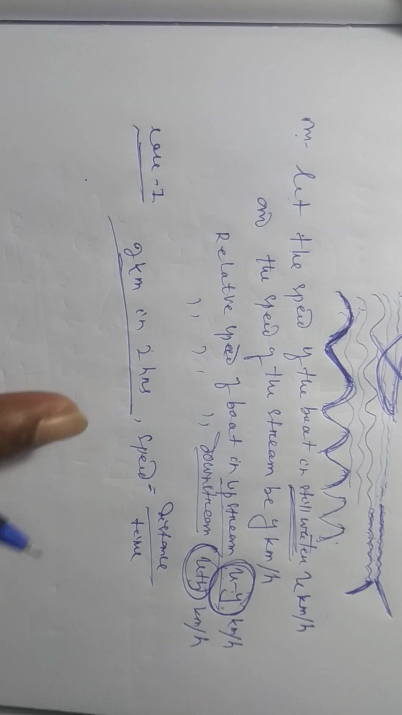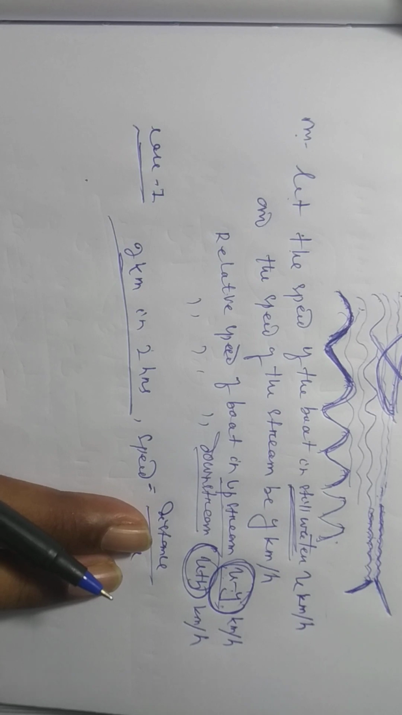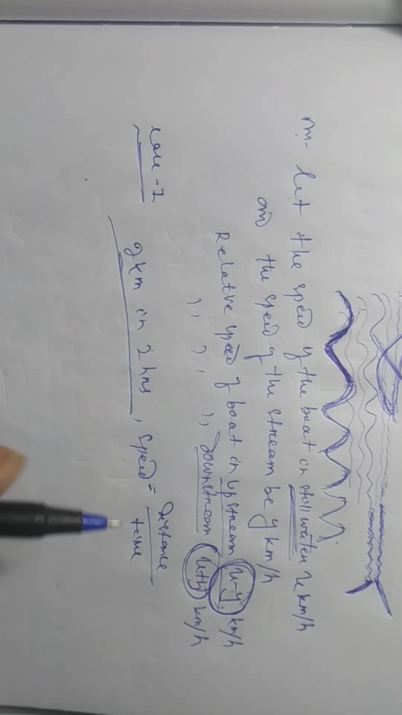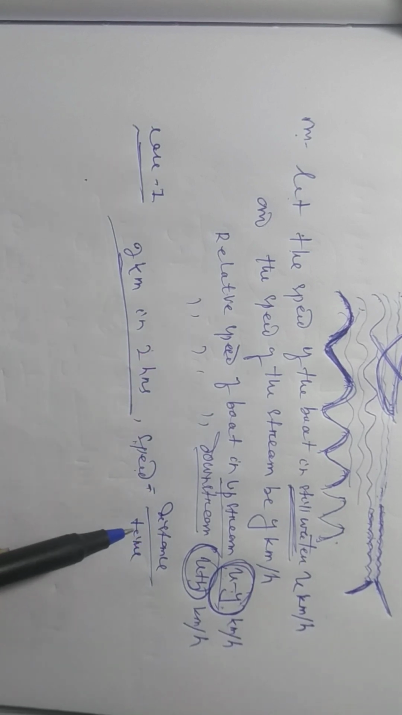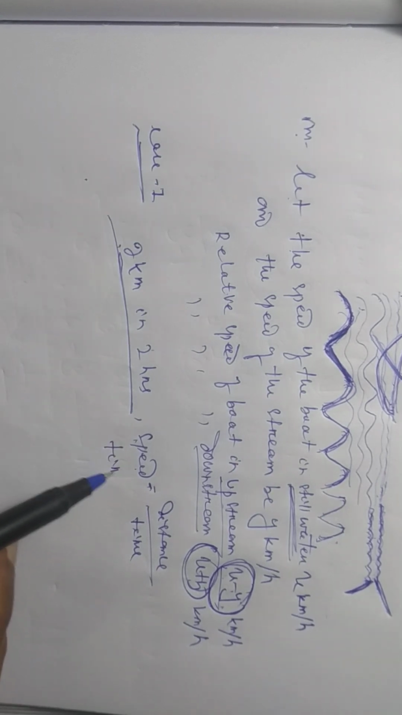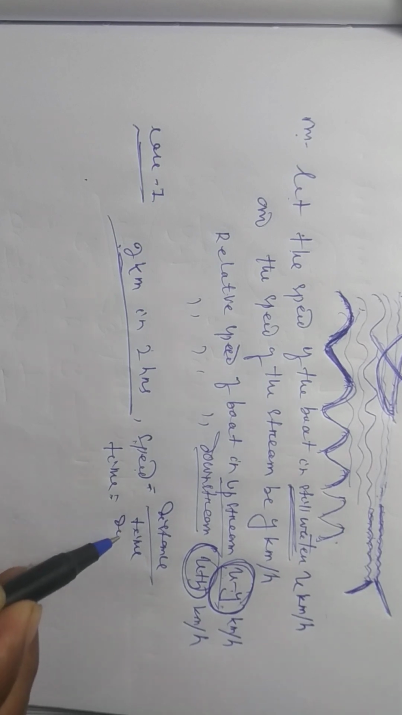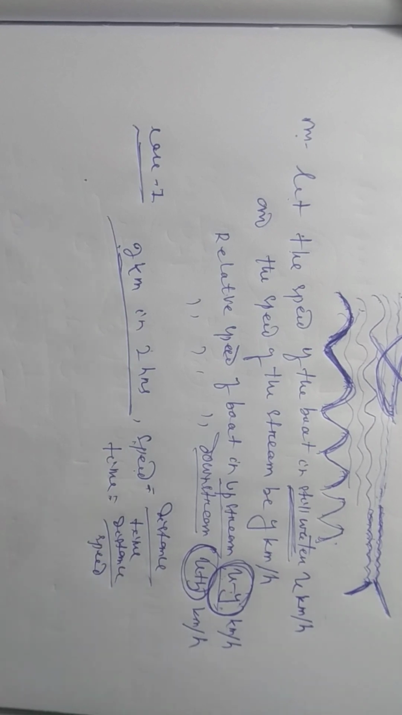If you see this video properly, you will understand 100%. I am taking a very simple step for your better understanding. Speed equals distance by time, and time equals distance by speed. So here the time is given as 20.